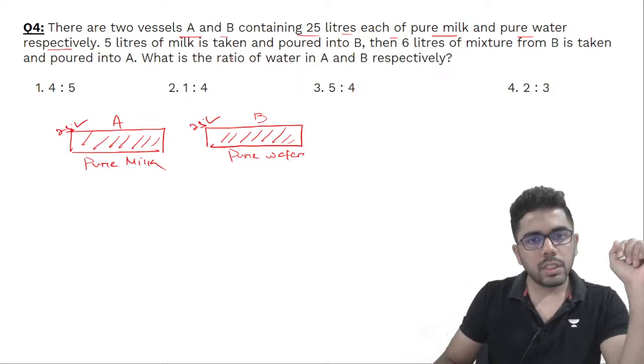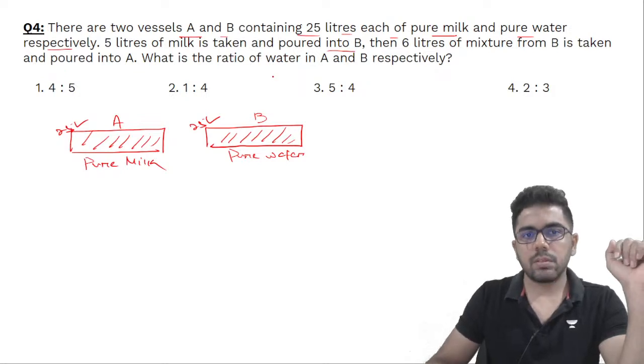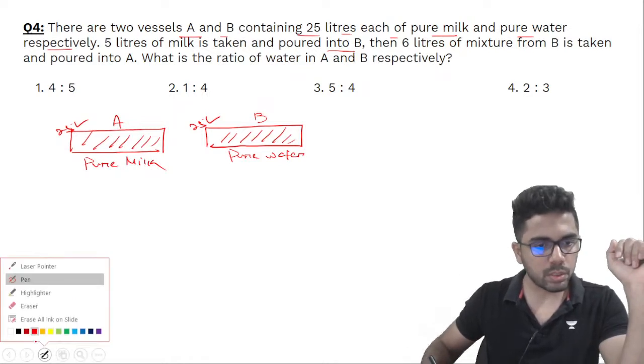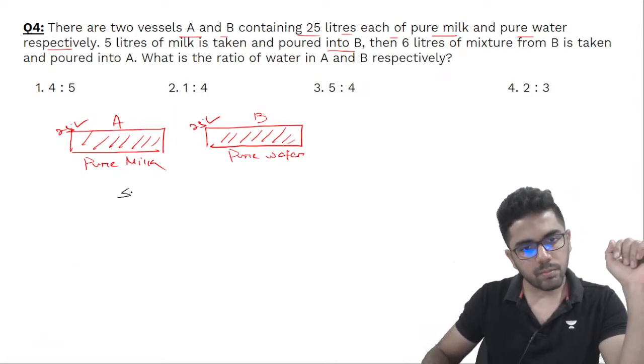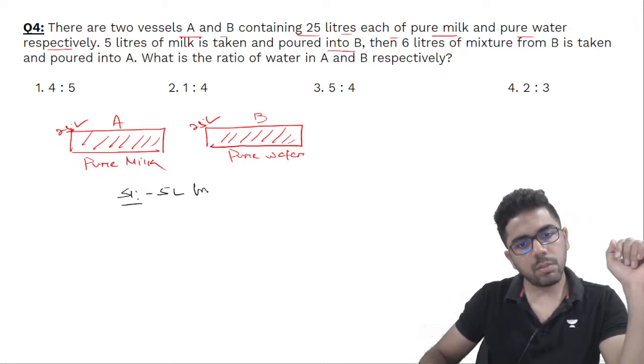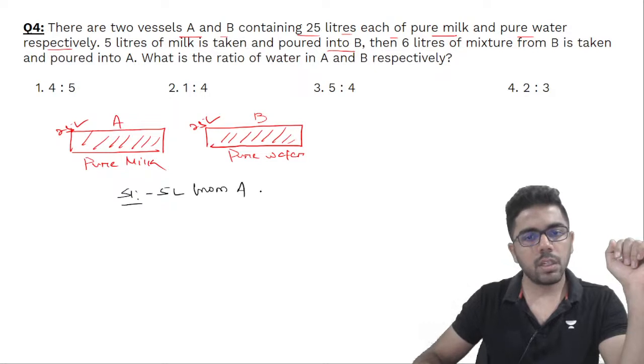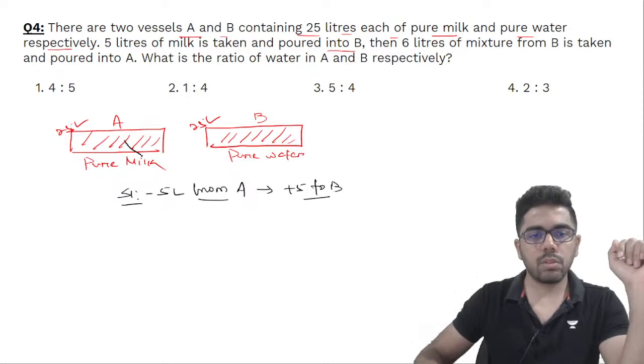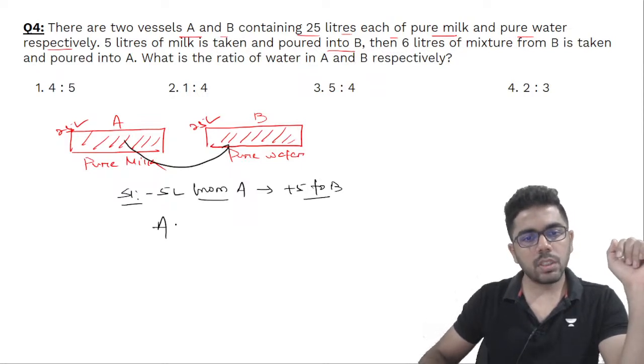5 liters of milk is taken and poured into B, and 6 liters. तो पहले A से मैं B में pour कर रहा हूँ, step 1. 5 liters from A, तो minus 5 liters from A, and then 5 liters is poured from A to B. So now what is the resultant in A?